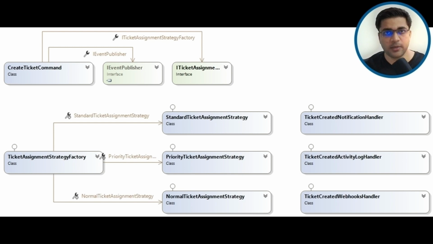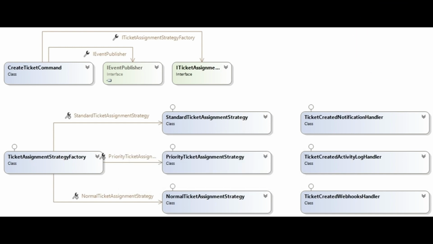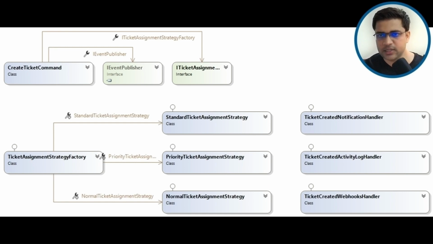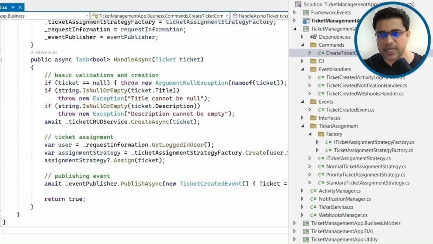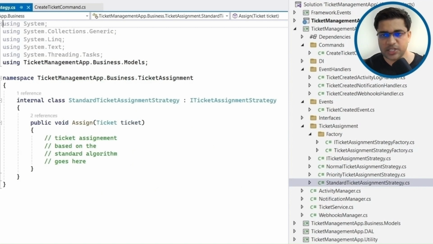Now, if a bug is reported in the priority assignment algorithm, I know I have to look into this class. How do I know this? The design helps me. If a change is required in ticket created notification, I will jump to this class. Similarly, if there is an issue in a standard assignment algorithm, I will open this class. We can easily apply changes here without needing to understand the whole ticket creation logic and without risking breaking any